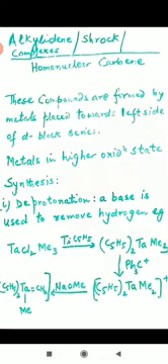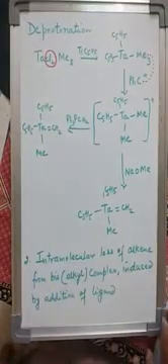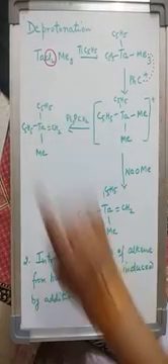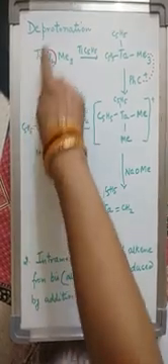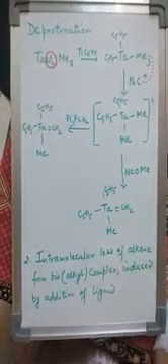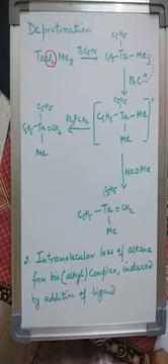So the first method which we are going to discuss is deprotonation, where a base is used to remove a hydrogen atom. I have taken a simple example, TaCl2Me3. If you draw this molecule, it looks like this: TaCl2 is on both sides, and Me3, that is methyl groups, are present on three sides. That is, three methyl groups are present.